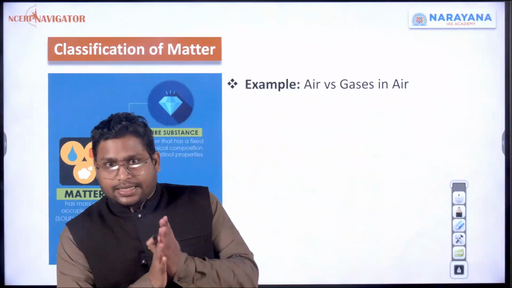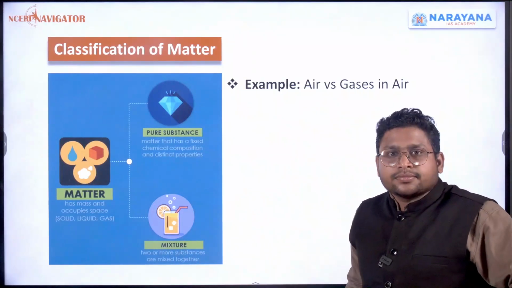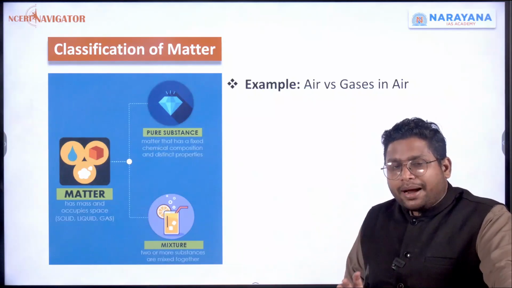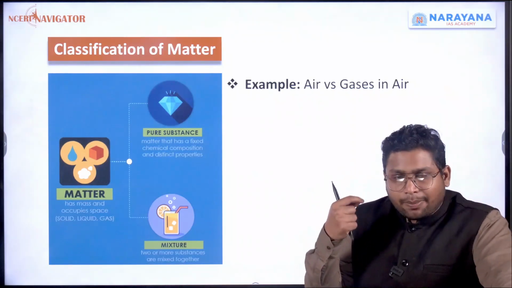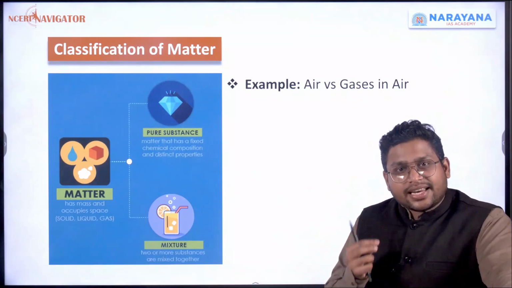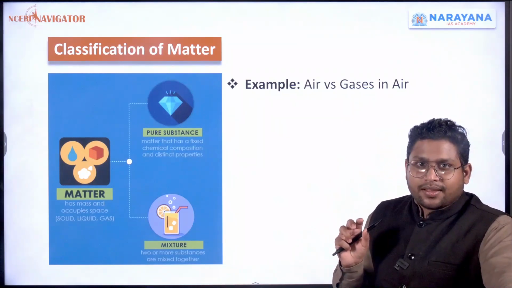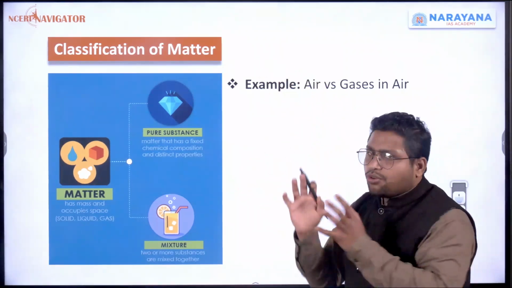I hope it is clear. So we are moving forward. Now, all the 5 states of matter are clear to us. So we understood what is matter, the tiny particles inside it, and the states of matter. This topic is very much clear now. Now we are moving ahead with classification of matter.